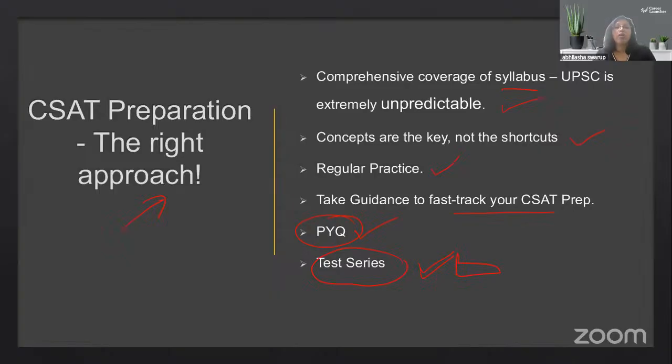Oh, I'm not able to see. All right, Manish, give me one second. Oh, okay, you're all in the chats. Wonderful.